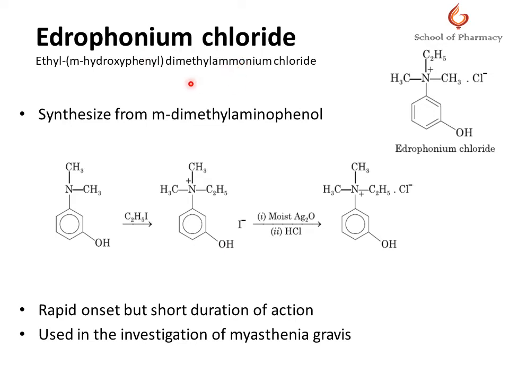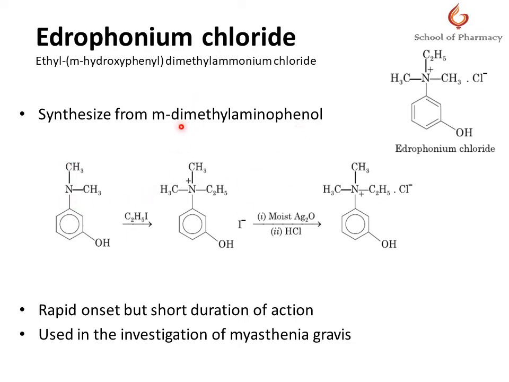Now, how is it synthesized? This is synthesized from m-dimethylaminophenol. Basically, this compound belongs to a class of organic compounds known as anilines and substituted anilines, which are organic compounds containing an aminobenzene moiety. Edrophonium is available as edrophonium chloride salt. It is a water soluble, white crystalline powder.